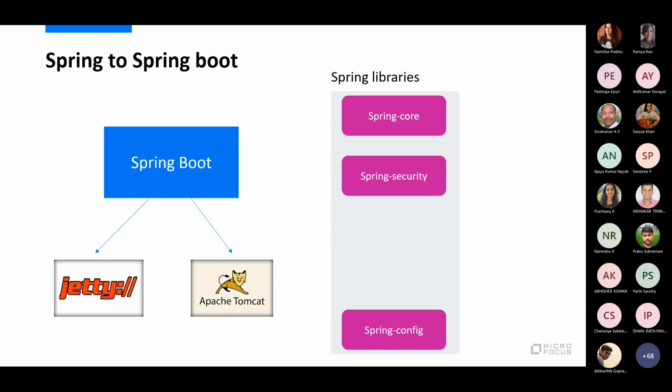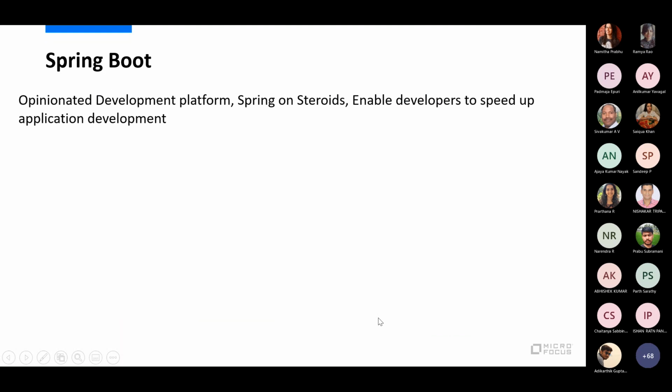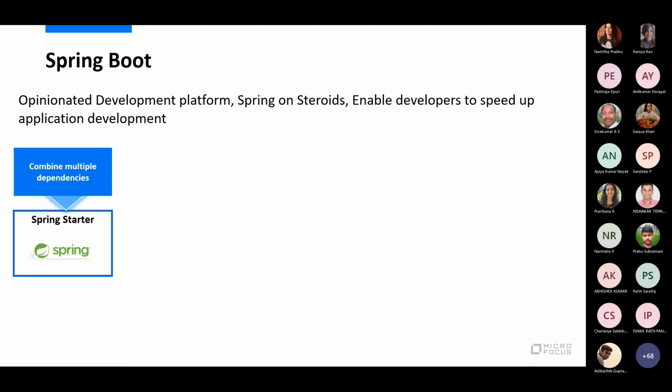Okay, so you can say that Spring provides a lot of features in terms of different libraries. And Spring Boot is an application platform server that comes with an embedded Tomcat or embedded Jetty, so basically your servlet engines. And then it provides you the facility to easily integrate with various other Spring libraries. So when we say Spring Boot, again, jargon here, we will see what opinionated means, what Spring on steroids means. Basically, it does a lot of things to ease application development.